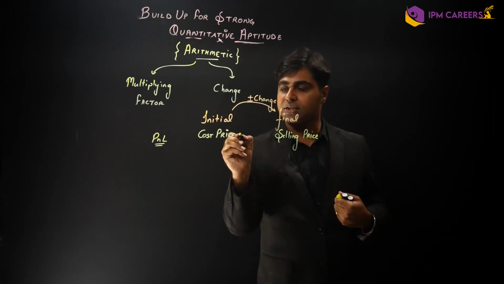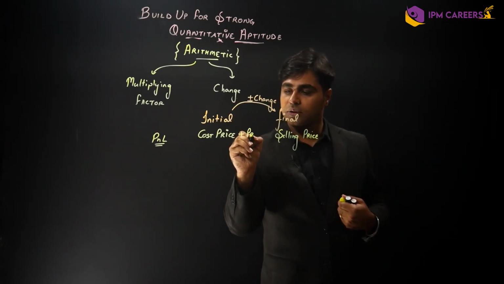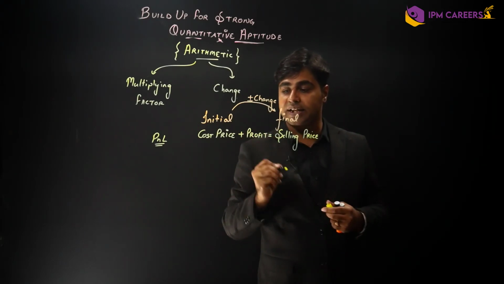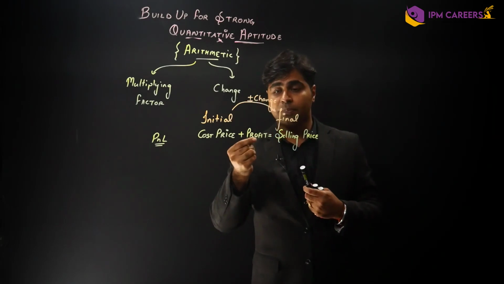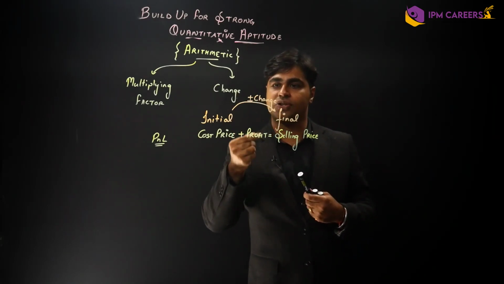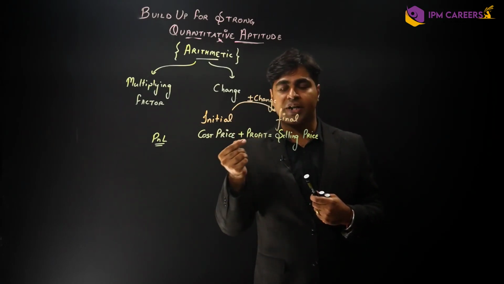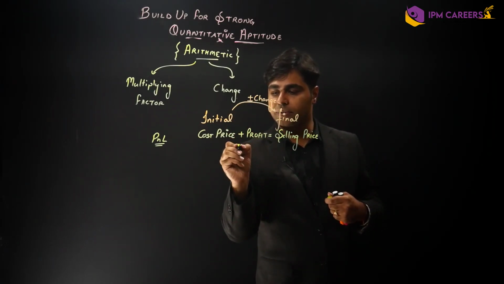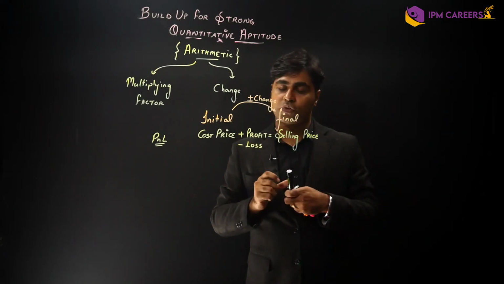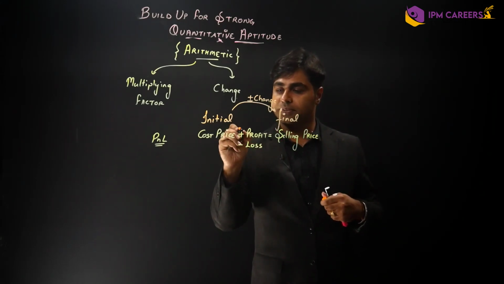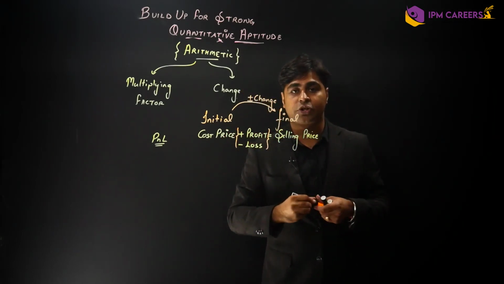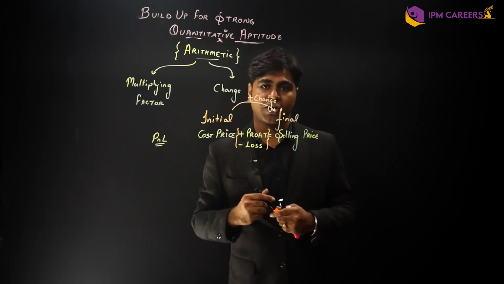The change here is called the profit. And as I said, profit is the positive change and loss is a negative change. So plus change would be called profit here and minus change would be called loss here. Both of them can be the values here. So this is the first thing that you should be knowing regarding the chapter of profit and loss.